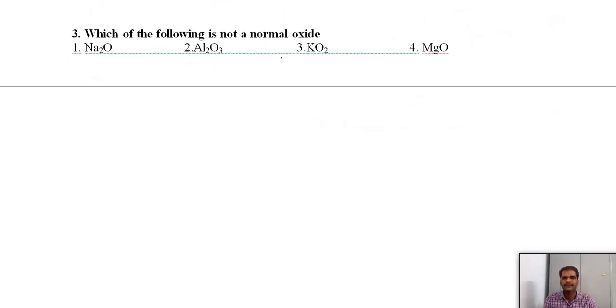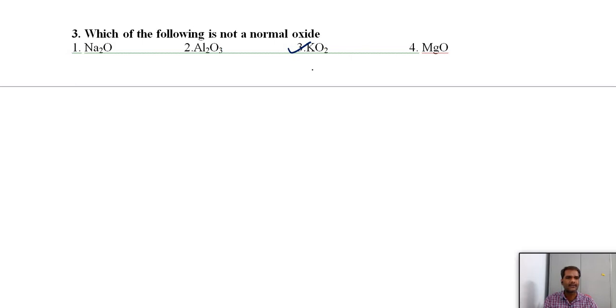One more question: which of the following is not a normal oxide? We have classifications: normal oxides, polyoxides, suboxides, and mixed oxides. Na2O, we know that this is a normal oxide. Al2O3: for aluminium, each aluminium requires 1.5 moles of oxygen, so 2 aluminium have 3 moles. This is also a normal oxide. And superoxides come under polyoxides, so this is not a normal oxide.